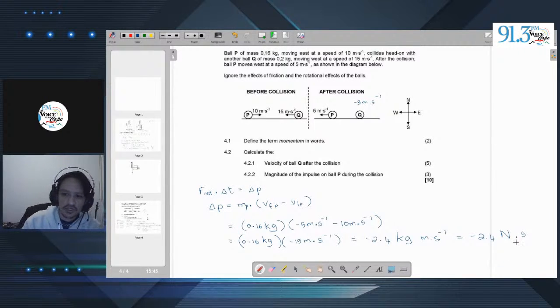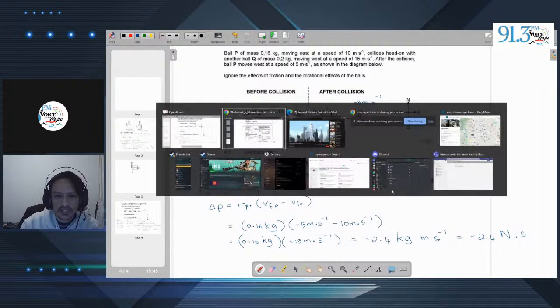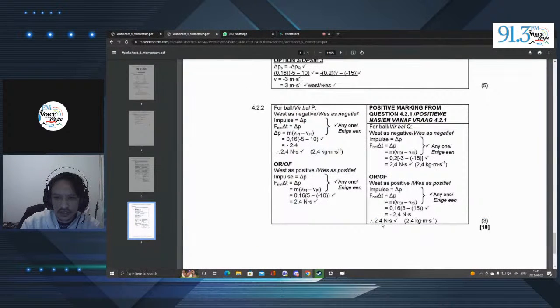So 2.4 newton seconds to the west. And does it correlate? Yes, it does. 2.4 newton seconds westwards will be the answer. And there we go.